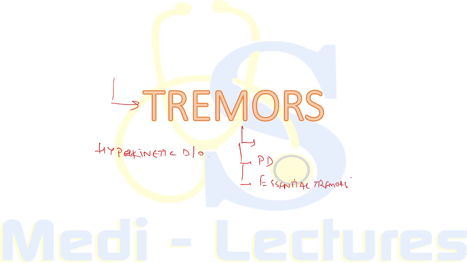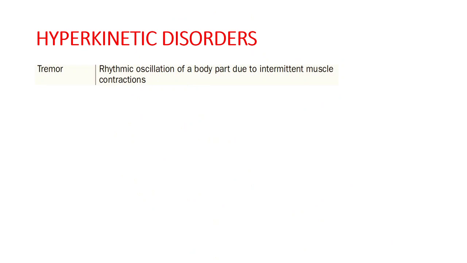So let's begin. Now, when we consider the hyperkinetic disorders, we have various types of disorders. First is tremor. So, tremor is a rhythmic oscillation of a body part due to intermittent muscle contraction. Basically, it is alternating contraction of agonist as well as antagonist muscles in an oscillating and rhythmic manner.